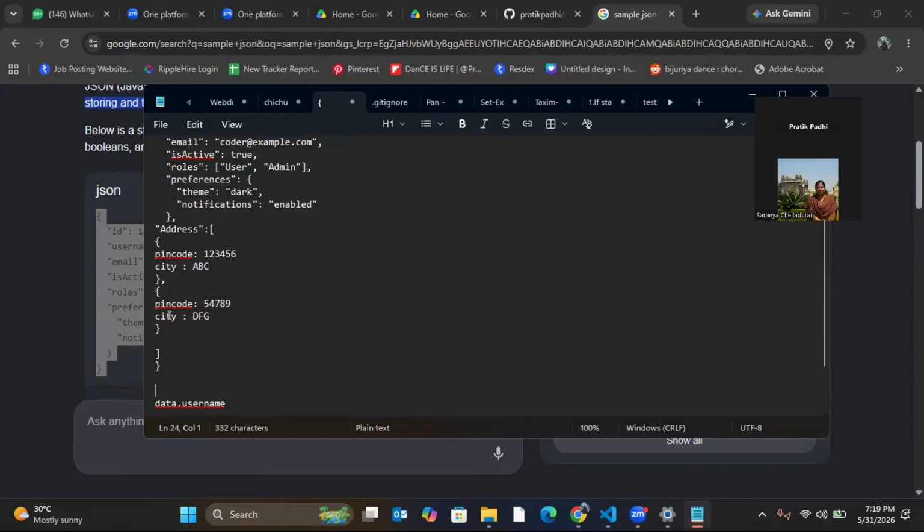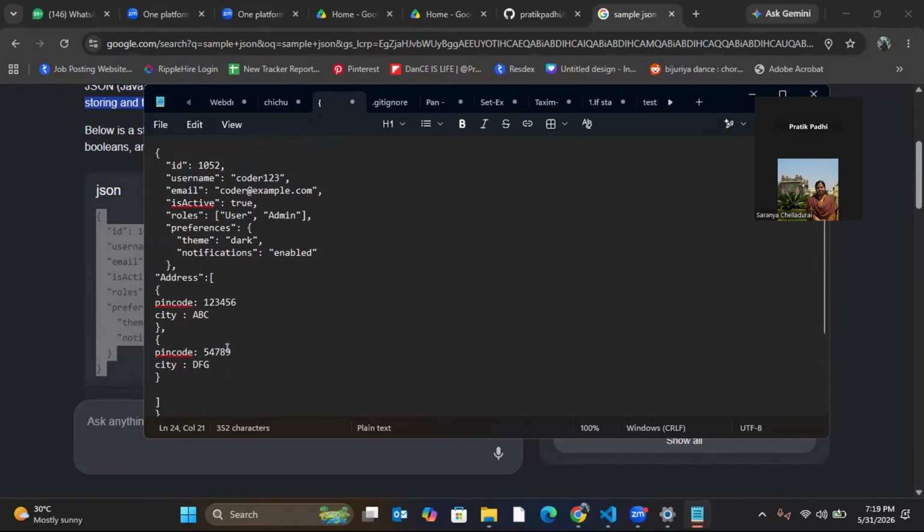So if I want to access this city, what will I do? Data dot address, first I need to access the parent node, address. Now I want to access this city. This is the second element in the array, so it's address one. Address one, and inside that I want to access city, so dot city. That's it. Simple. Understood? Got it.